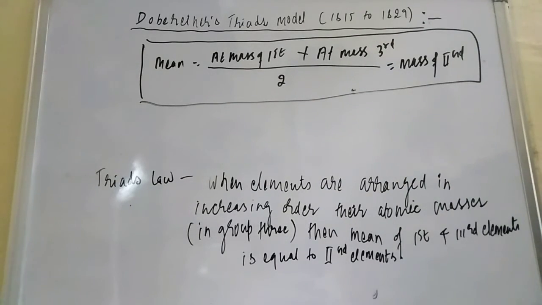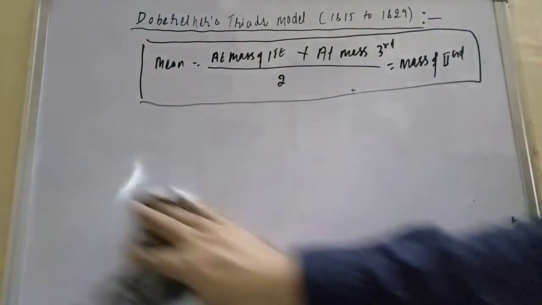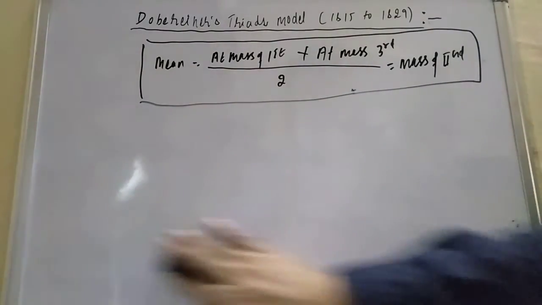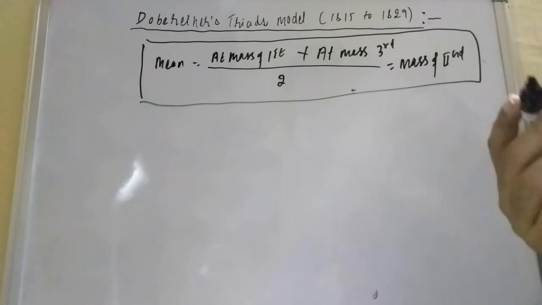When he gave the model like this, he found that the properties of the three elements are almost the same. If one is a metal, all three are metals. If one is a non-metal, all three are non-metals. So he gave three to four triads.